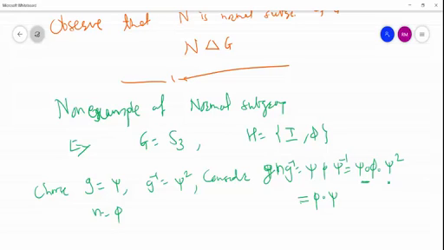And this element does not belong to H. That's why the condition of the normal subgroup is not met by H. So H is not a normal subgroup of G. So from this non-example, we get the idea that not necessarily every subgroup is normal.